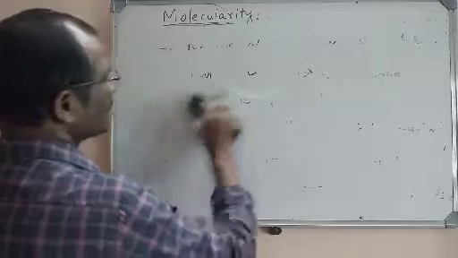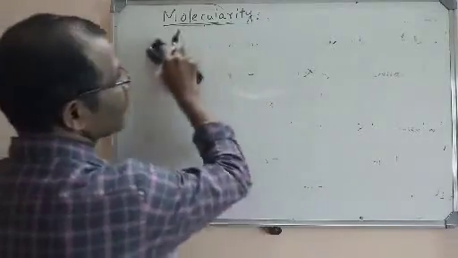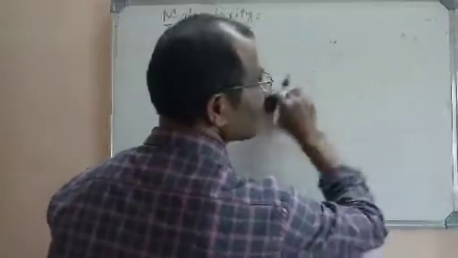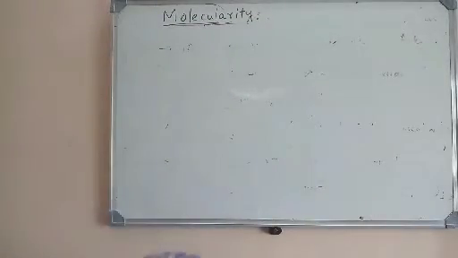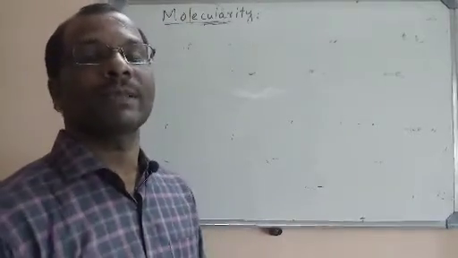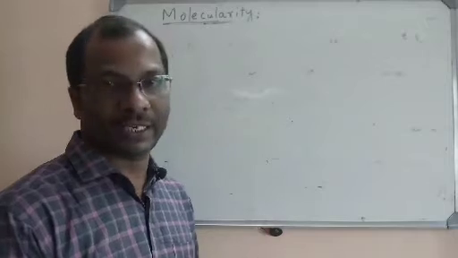Zero means there are no molecules, which is not possible. Molecularity is also never a fraction and never a negative value. It is always a whole number.